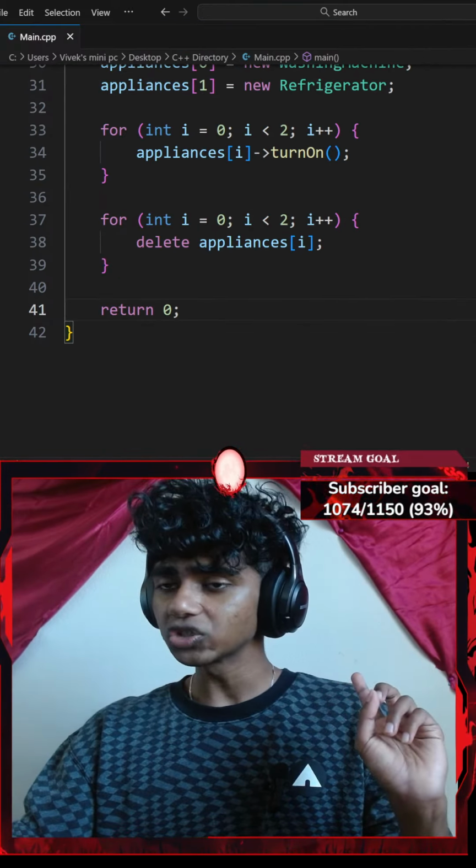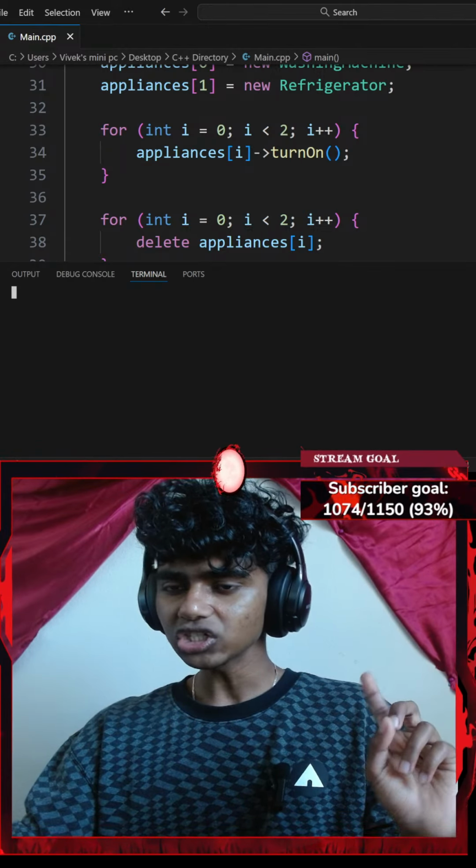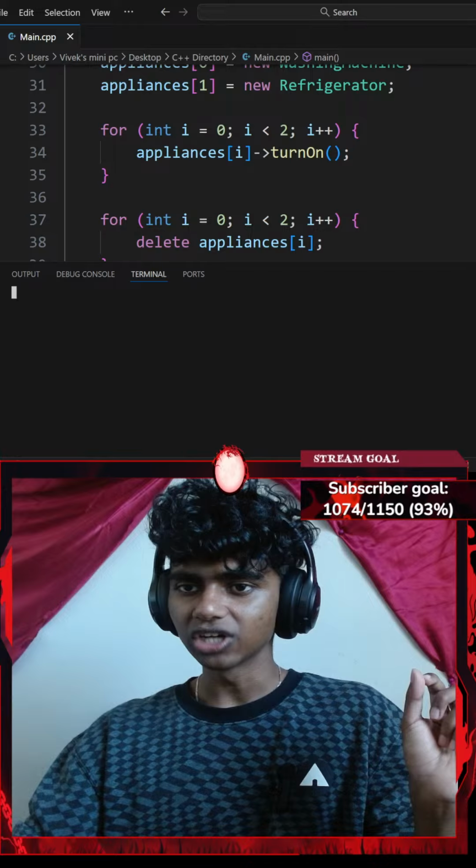Now, if I hit Control S to save the code and run the command, it should say that my turn on method's console outputs.